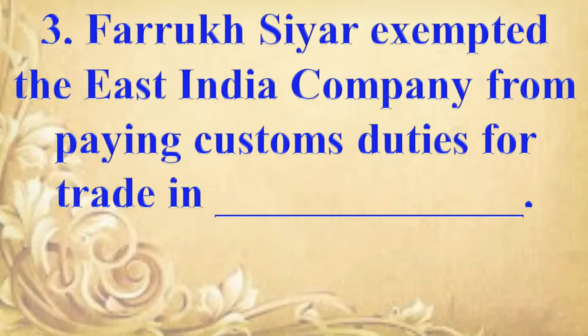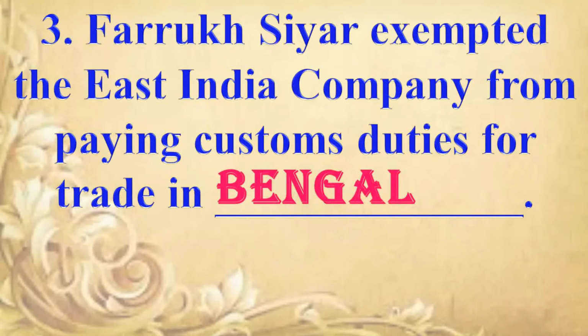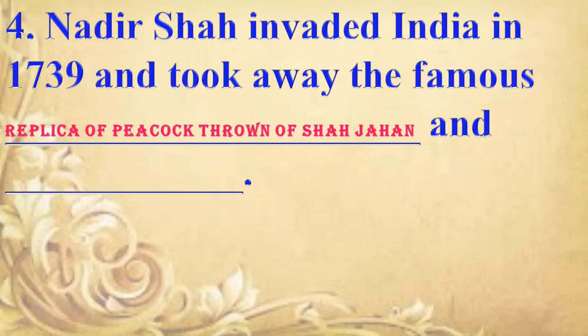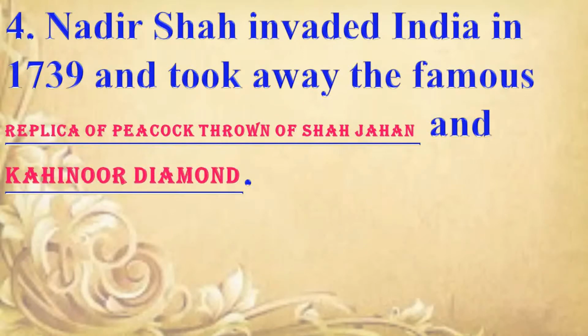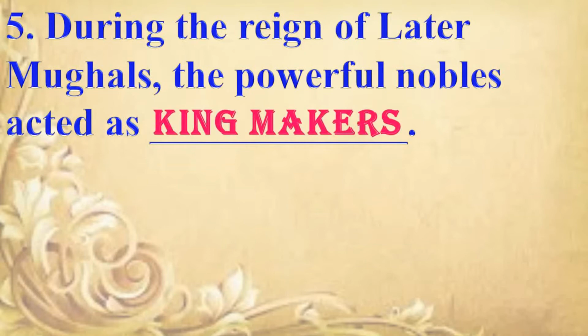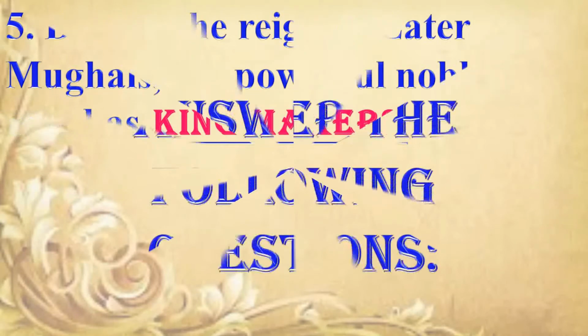Next question. Farrukh Siyar exempted the East India Company from paying custom duties for trade in blank. Answer is Bengal. Next question. Nadir Shah invaded India in 1739 and took away the famous blank and blank. Answer is replica of peacock throne of Shah Jahan and Kohinoor diamond. Next question. During the reign of later Mughals, the powerful nobles acted as blank. Answer is kingmakers.